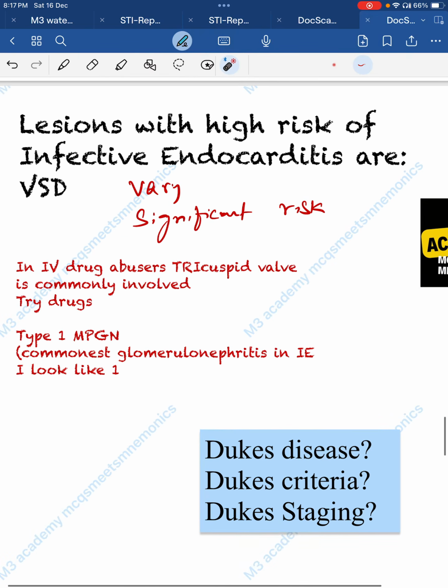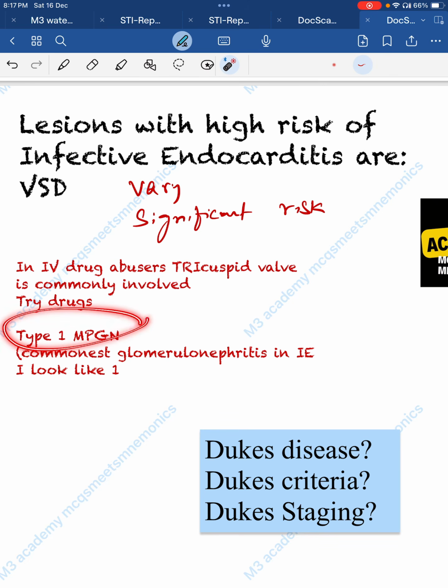Now, next thing is the lesion with the highest risk of infective endocarditis. The very significant risk is in VSD, the very least risk is in ASD. ASD has the very least risk. An IV drug abuser is associated with tricuspid valve involvement in endocarditis. How do we remember? Tri-IV drug: tri means tricuspid, IV drugs.